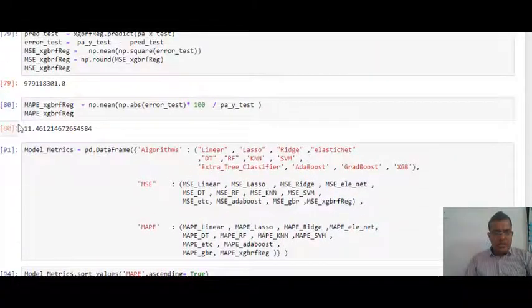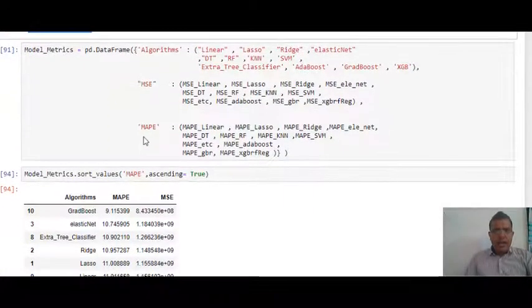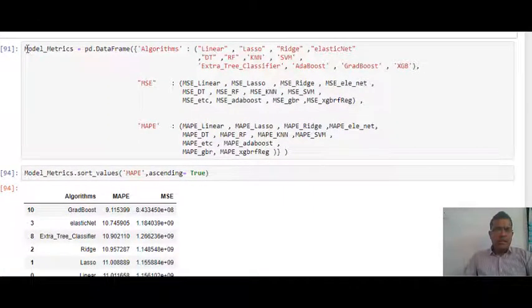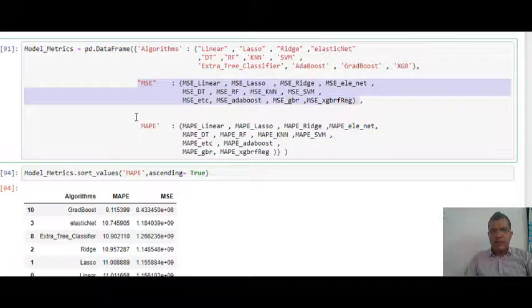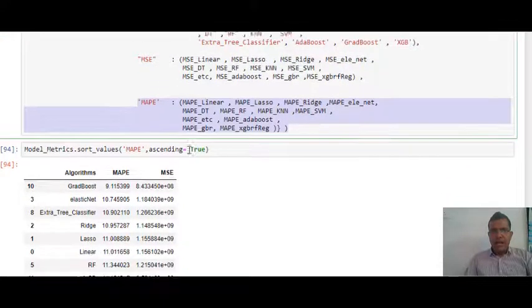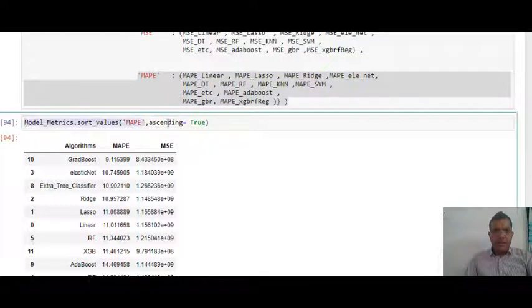I'm creating a data frame, and this data frame will have 3 columns: the name of the algorithms, MSE and MAPE. I have taken all the algorithms: linear, lasso, ridge, elastic net, decision tree, random forest, KNN, SVM, extra tree, AdaBoost, gradient boosting, and extreme gradient boosting. For each I have built my MSE, and I found my MAPE. After that, I have sorted the models based upon my MAPE, in ascending order. So the lowest value would be on the top.